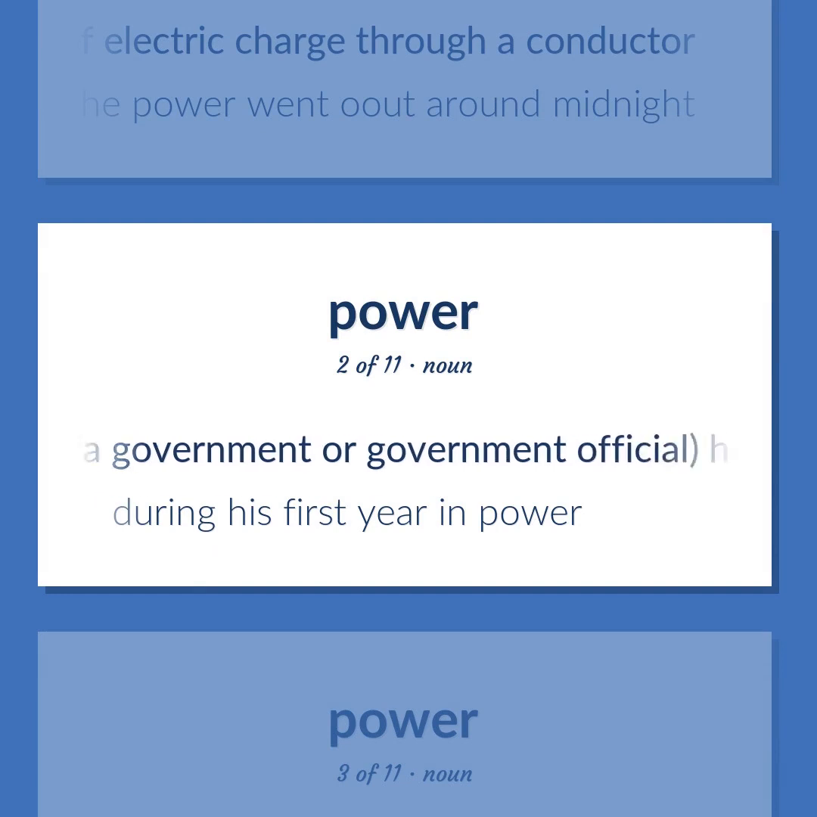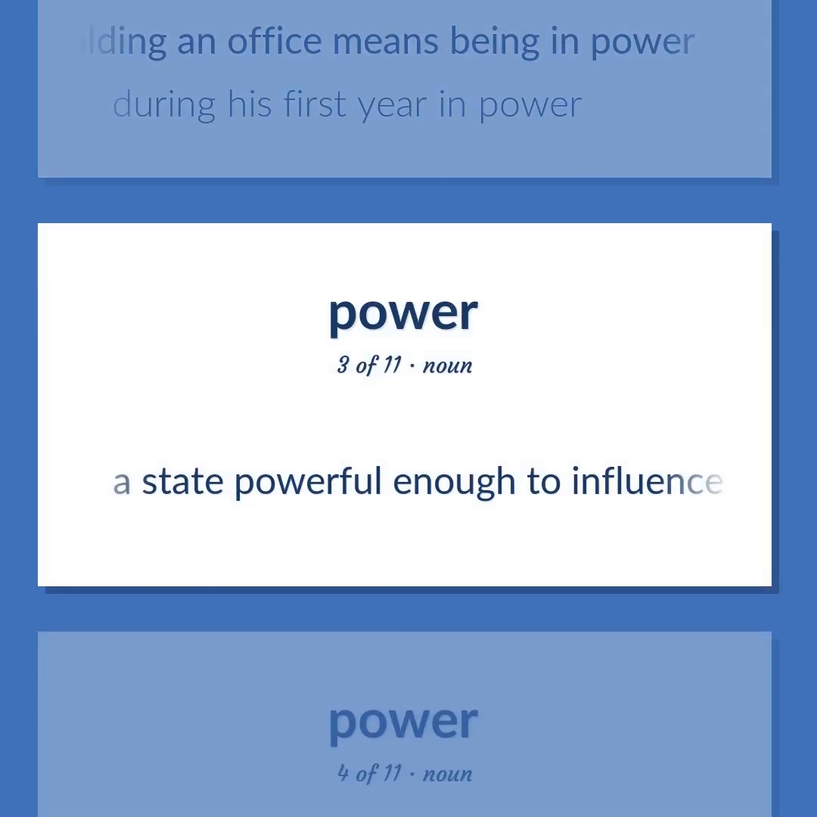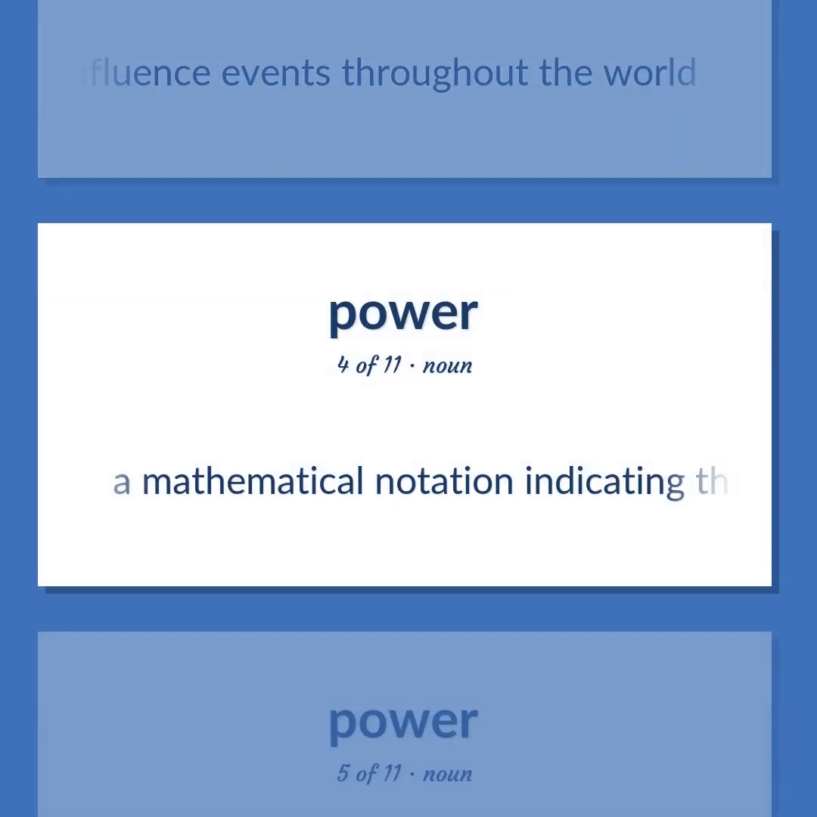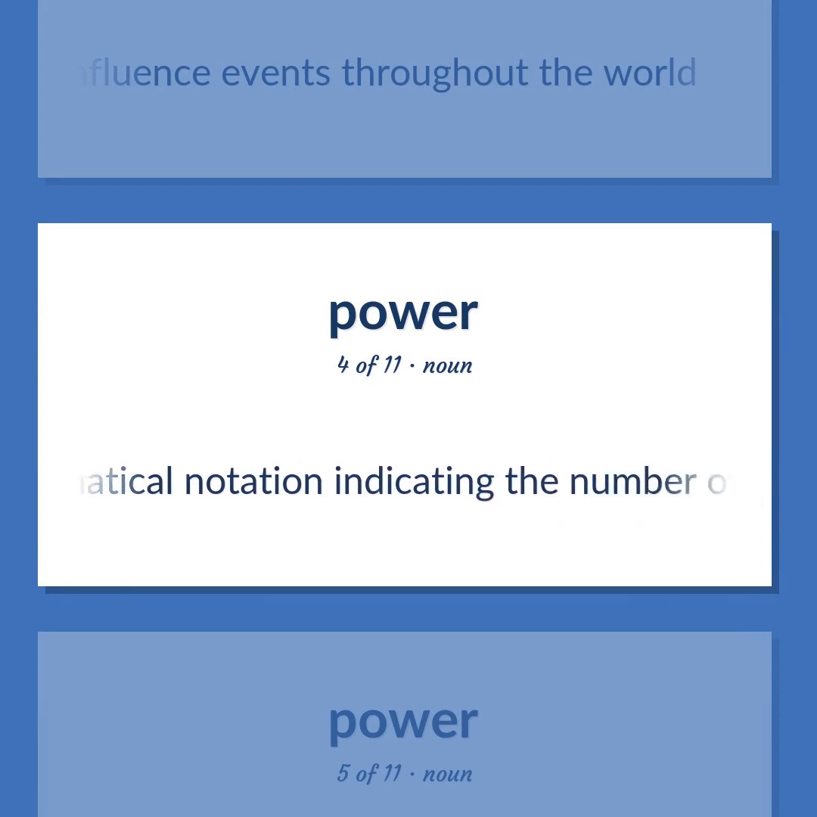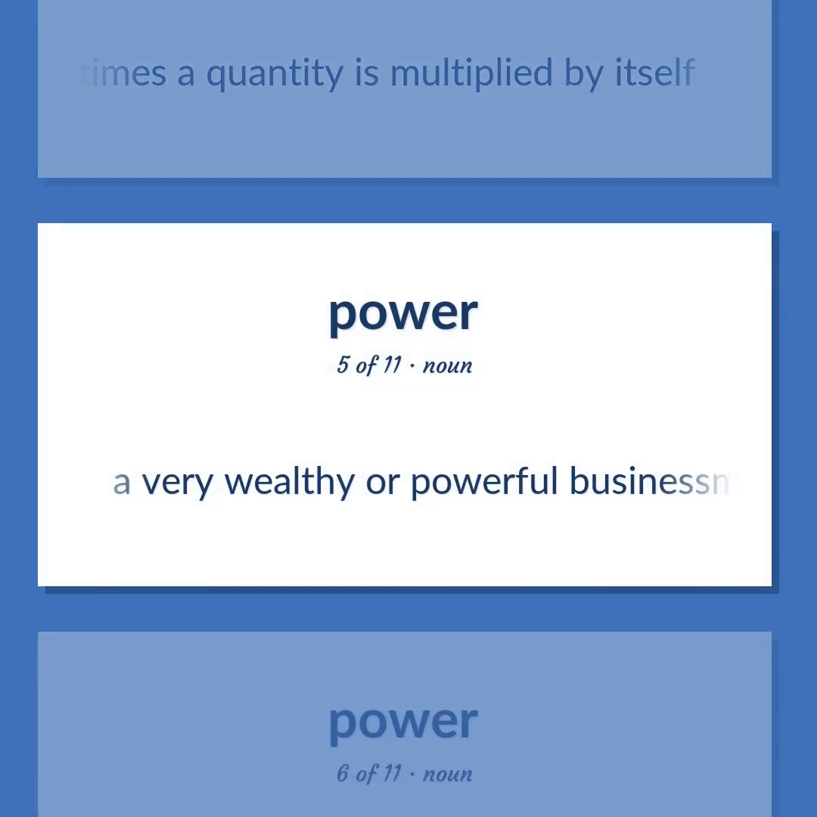Of a government or government official, holding an office means being in power. During his first year in power. A state powerful enough to influence events throughout the world. A mathematical notation indicating the number of times a quantity is multiplied by itself. A very wealthy or powerful businessman.